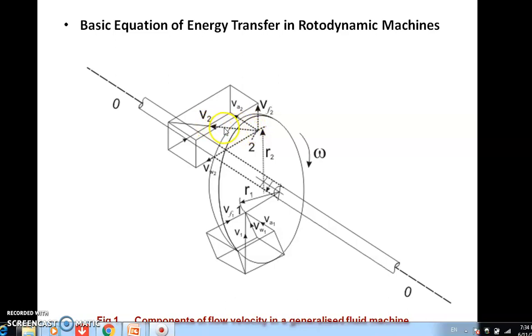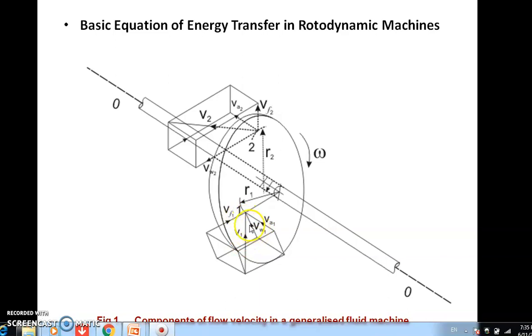These absolute velocities are nothing but the resultant of the components which are along the axial, radial and tangential direction of the shaft. So if you see the velocity V1 coming to point 1, which is the absolute velocity, it can be divided into three components.